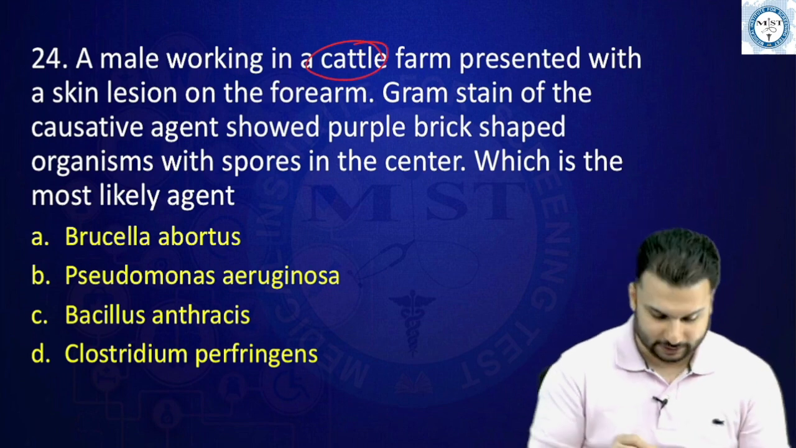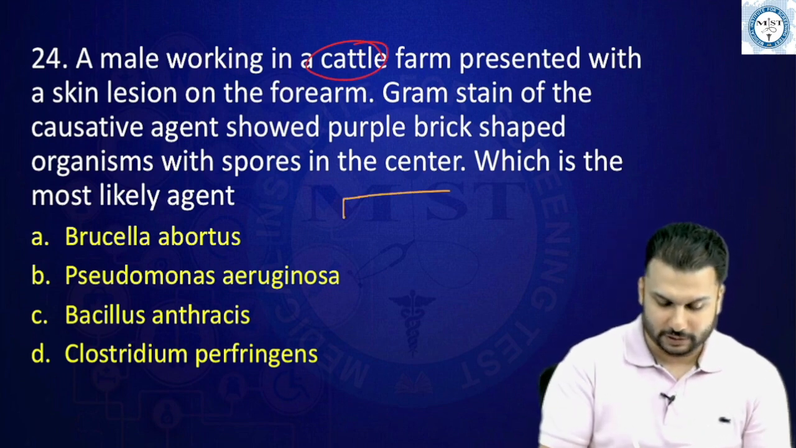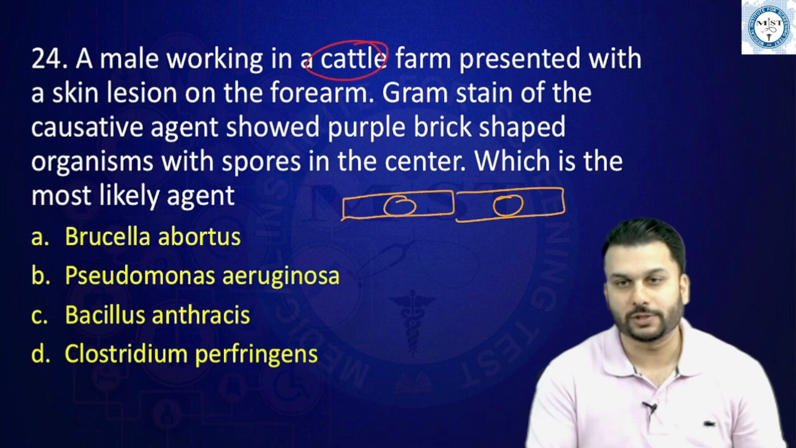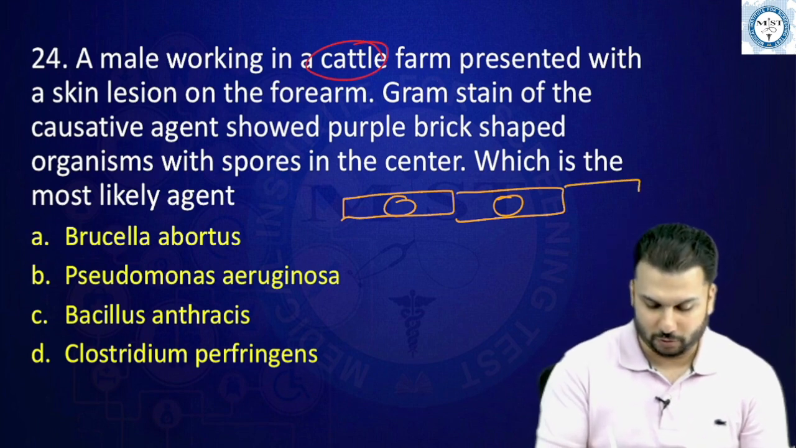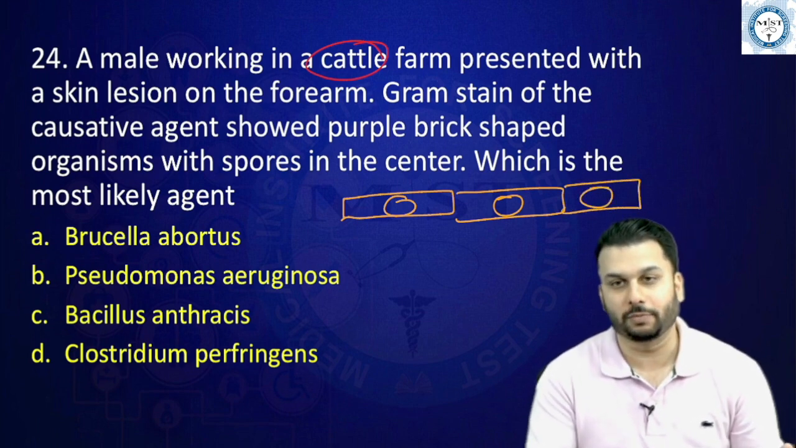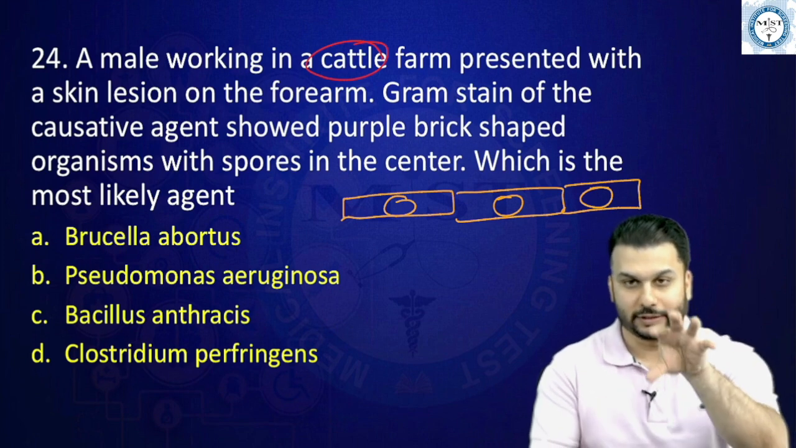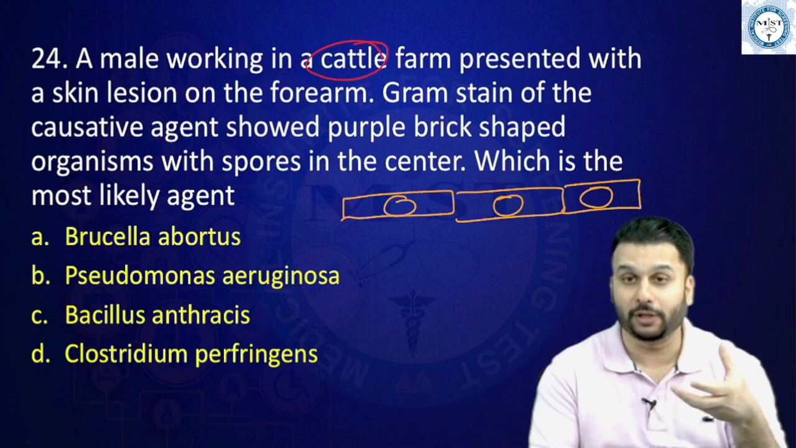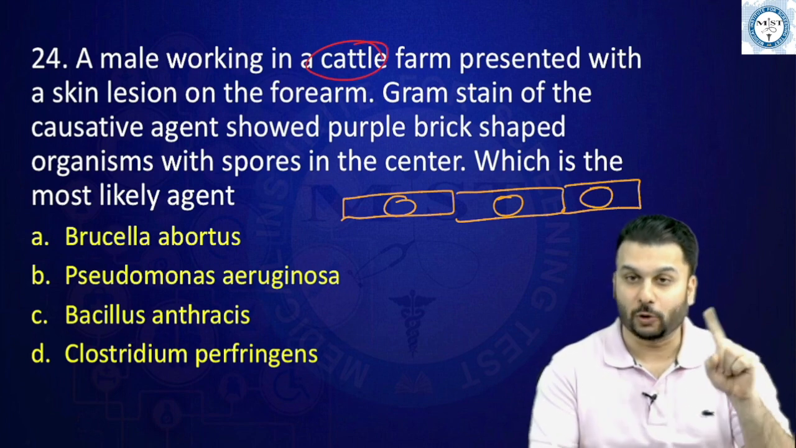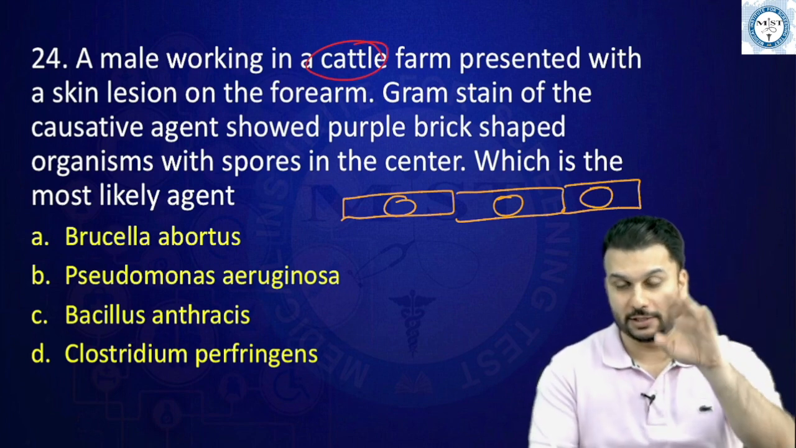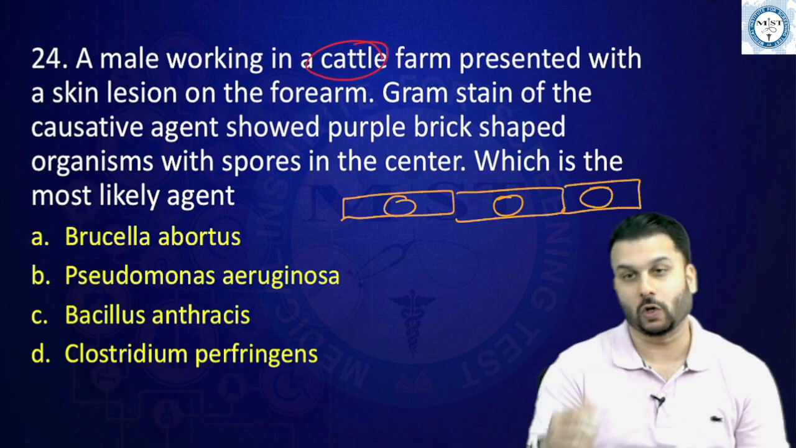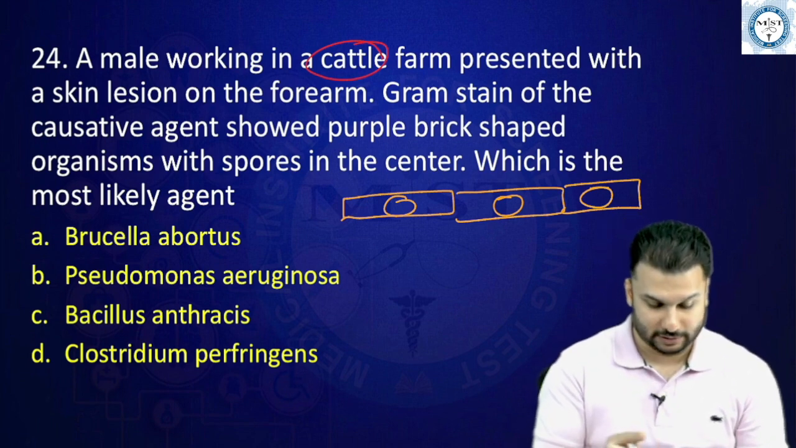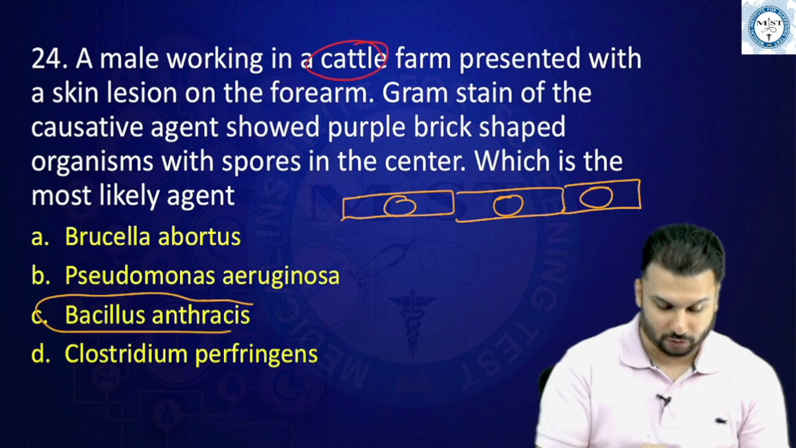Maybe let's just read. If you all recall, this guy has this boxcar appearance, or what we talk about as the bamboo stick appearance. I told you in this, if you look at the spores in the center, they are described as the non-bulging spores, right? Clostridium has the bulging spore, whereas this Bacillus anthracis has the non-bulging spores. So this is a very clear-cut indication of this.